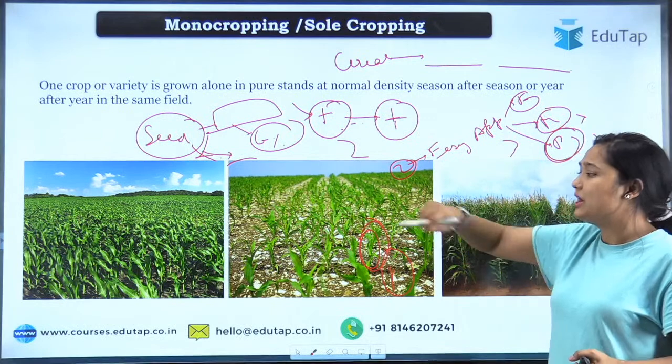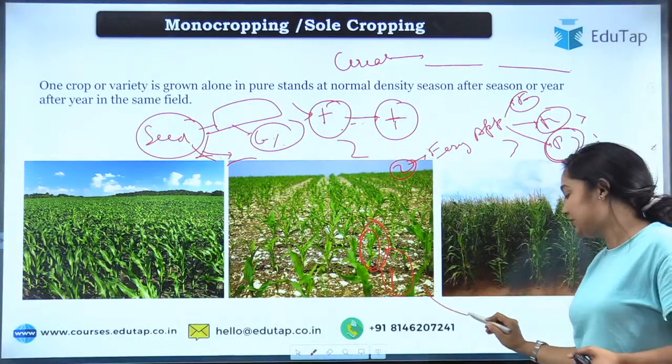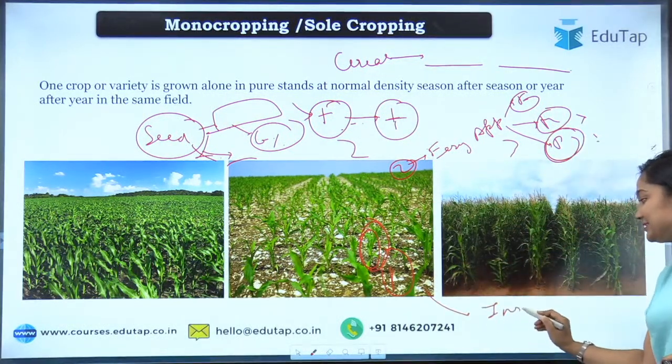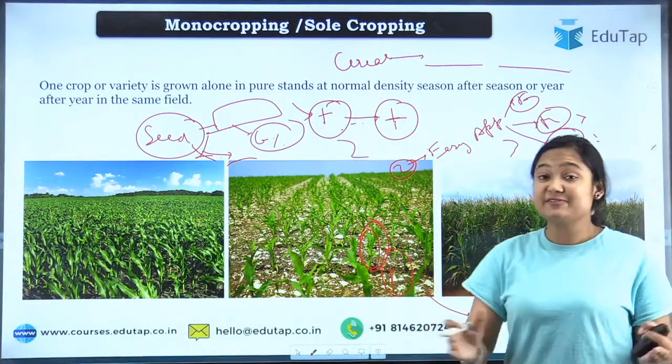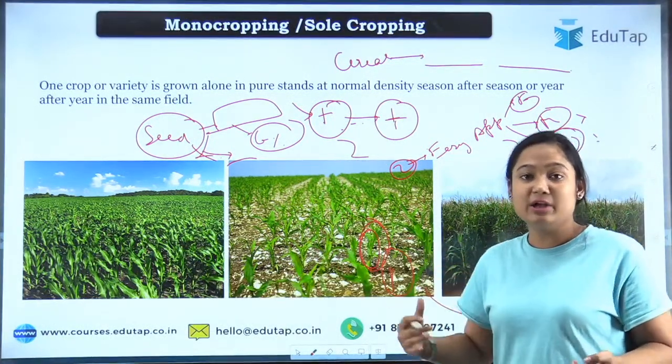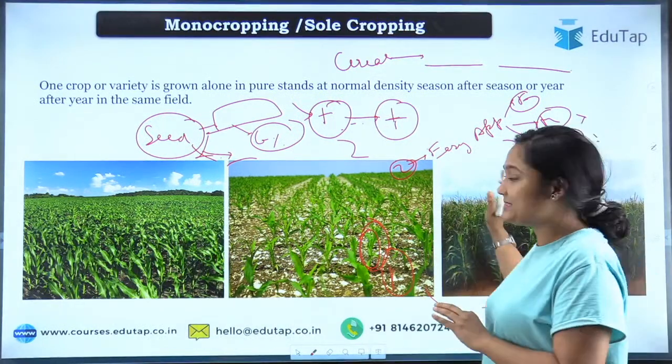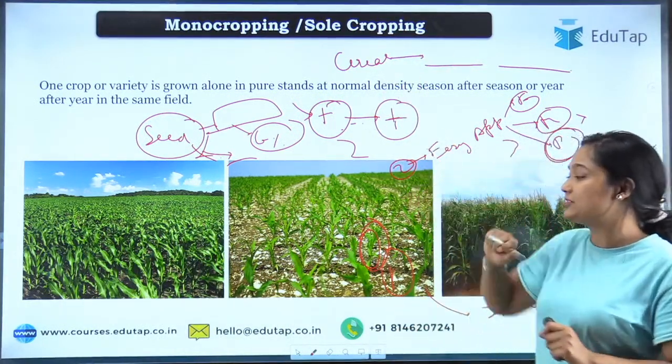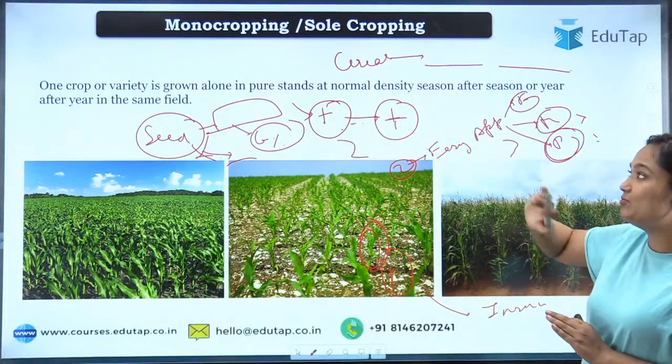So basically farmers do monocropping too. And also in monocropping, intensive culture is very easy to do. Harvesting is very easy to do, क्योंकि maturing similar time पे हो रही है, so we can do it easily. Of course, fertilizer, pesticide, that becomes an advantage too in the case of monocropping. So that was the advantage of monocropping.